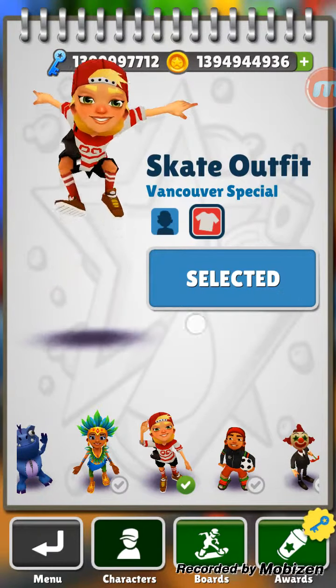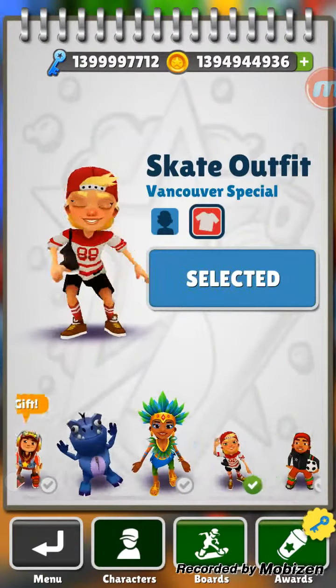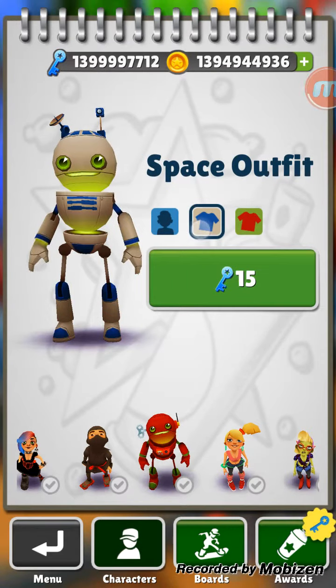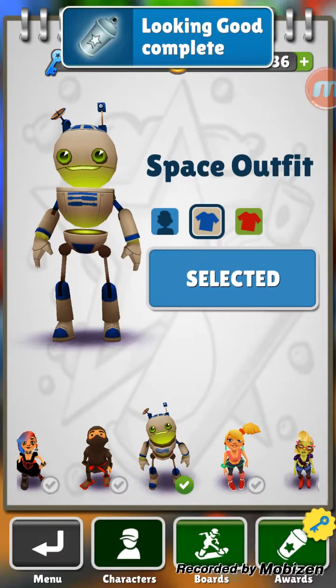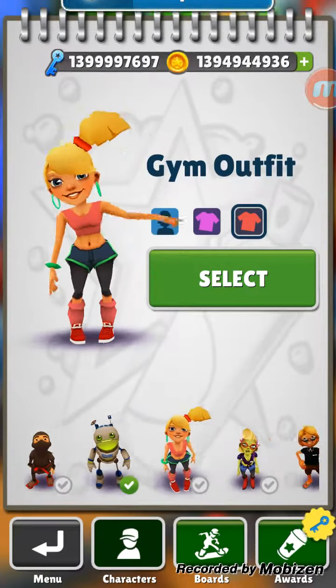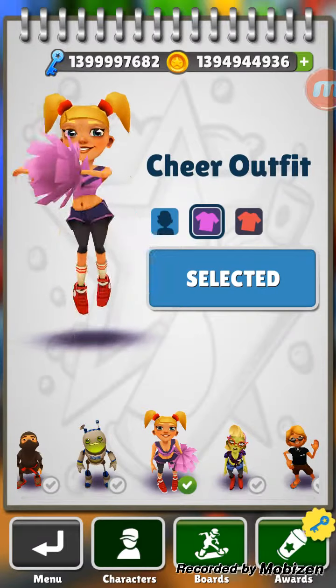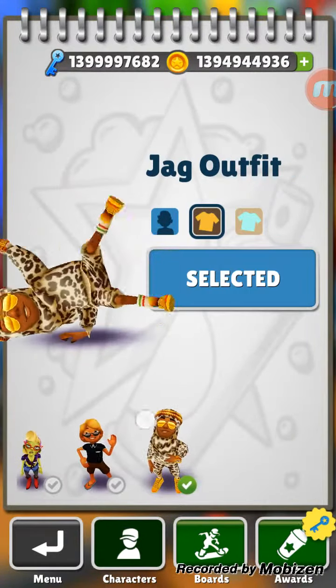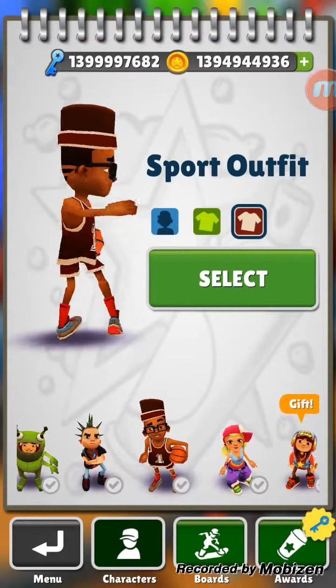I have every single character. Every single one. It unlocks all the characters for you, all the outfits. You just unlock them. So yeah, but I'm not gonna do that now. I don't want to waste anyone's time because I know y'all just want to get to the glitch and get the coins and stuff.